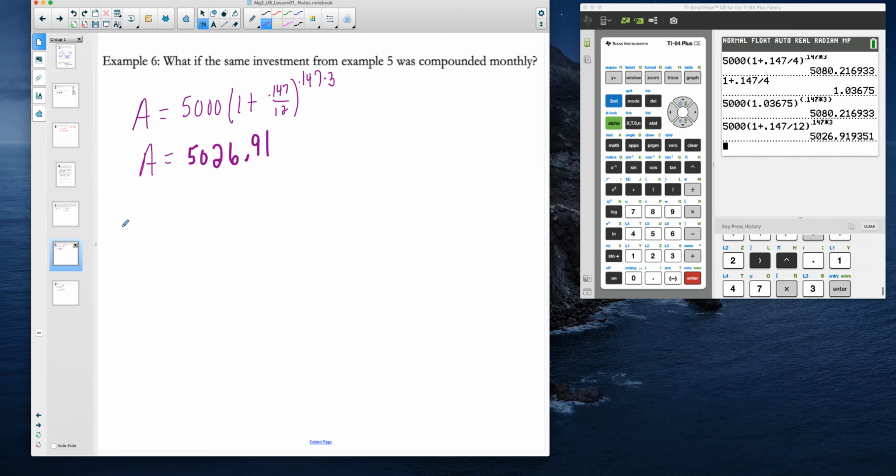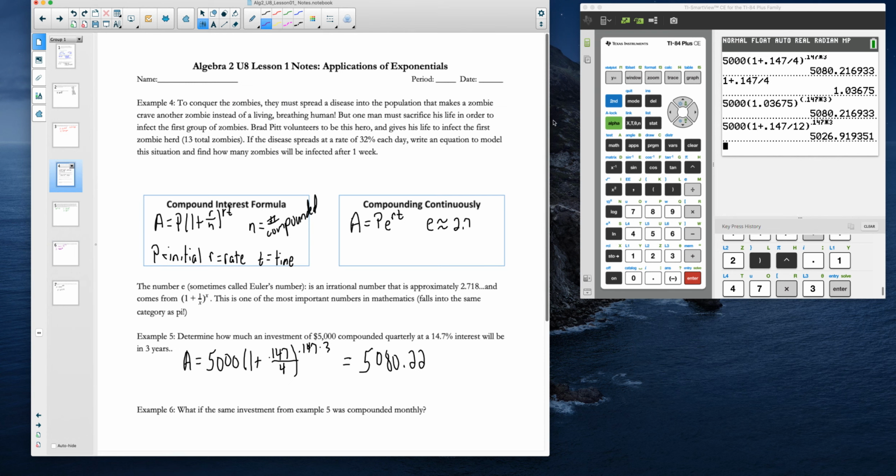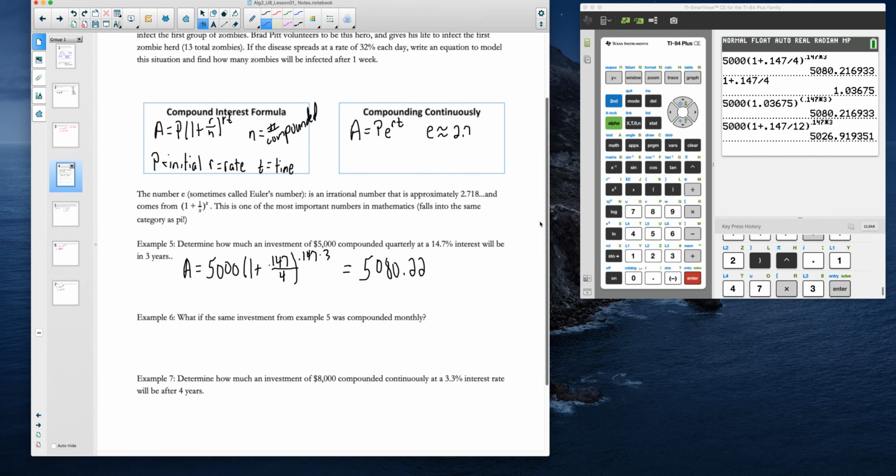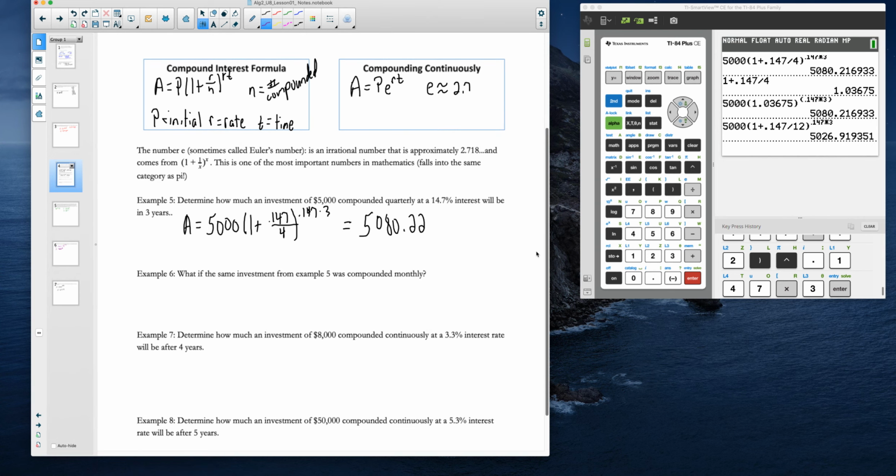All right, so now let's go back and look at compounding continuously. Let me scroll down here. Now with this one, e is our base and our exponent, and so we just need to know the initial amount, the rate, and the time. When I look at example 7, we have an $8,000 investment, so our amount would equal 8,000.